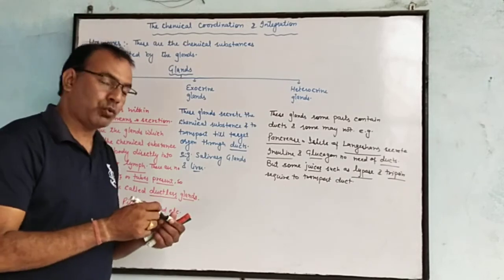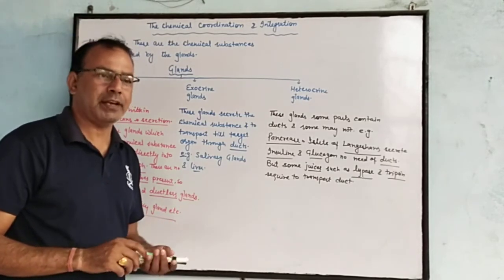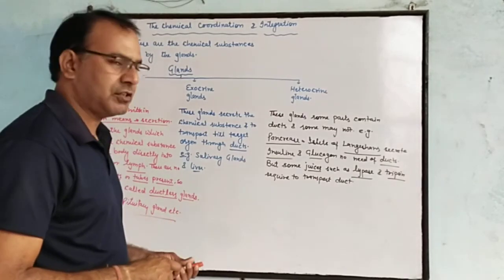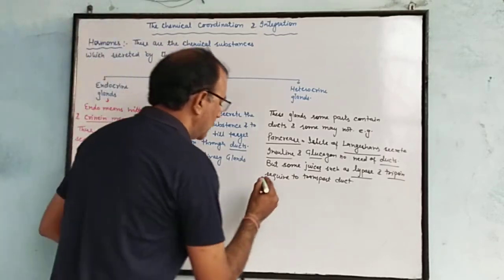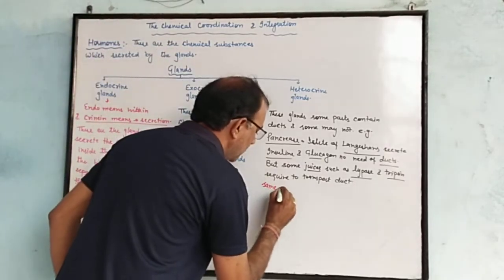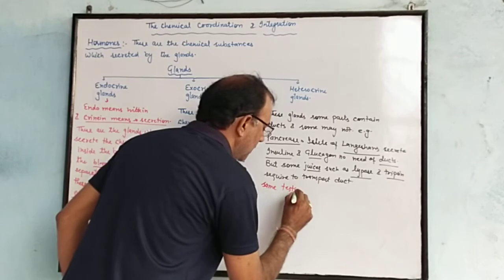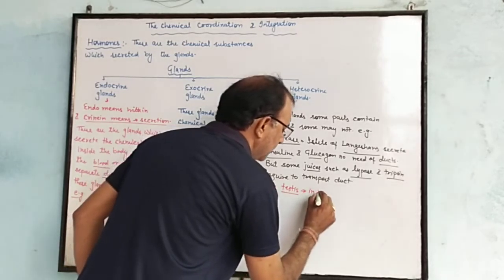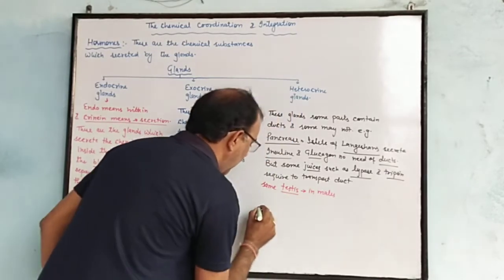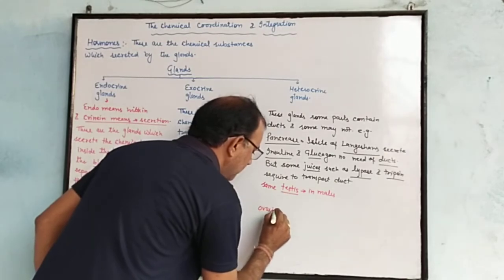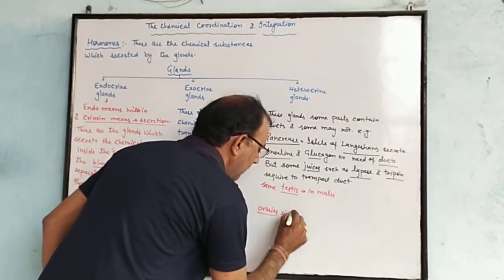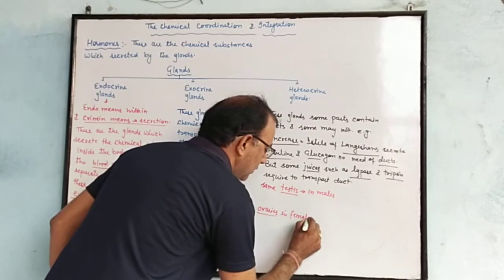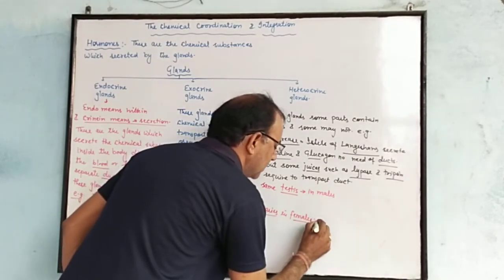Similarly, there are two other glands, the testes in male and the ovary in female. These are also heterocrine glands.